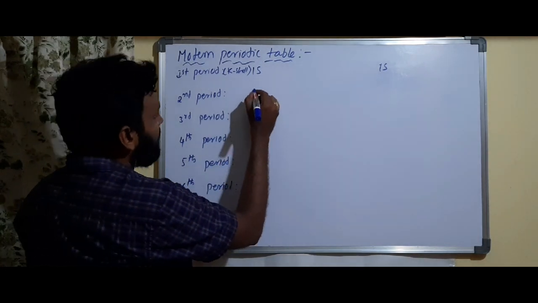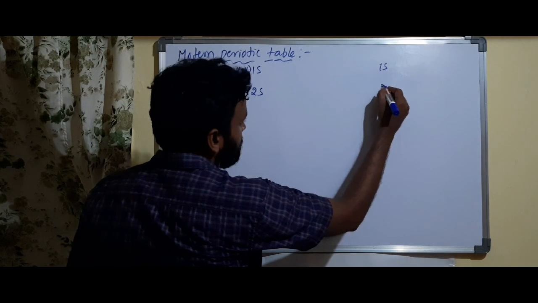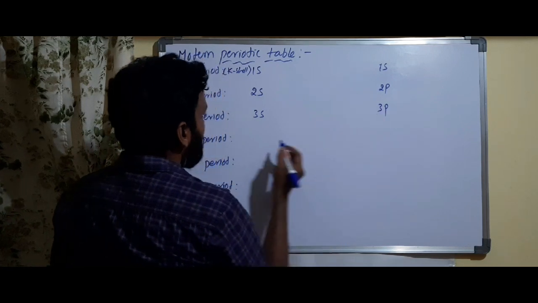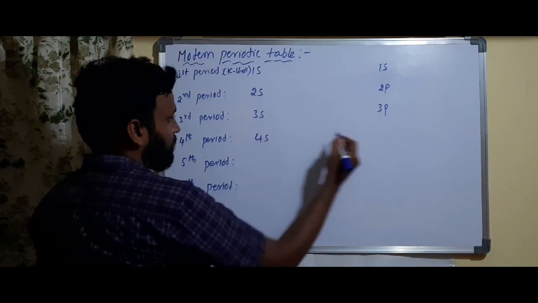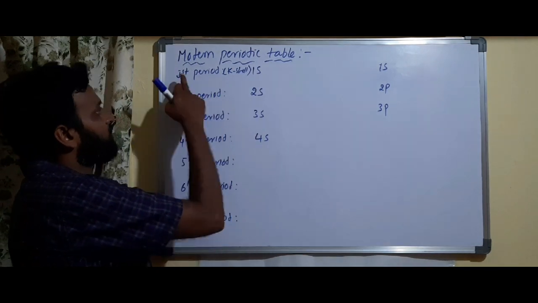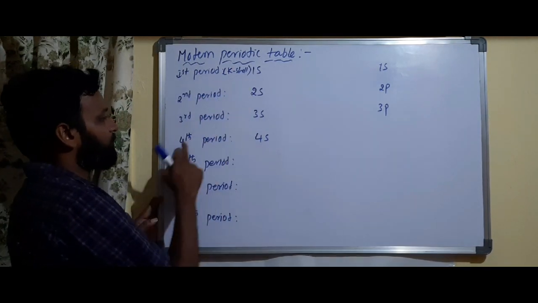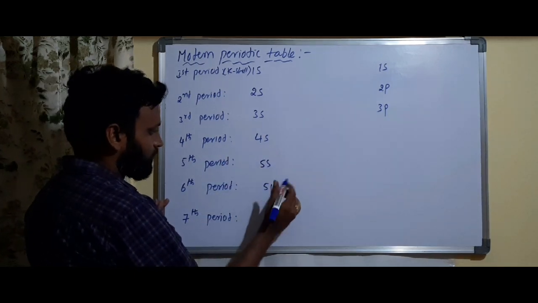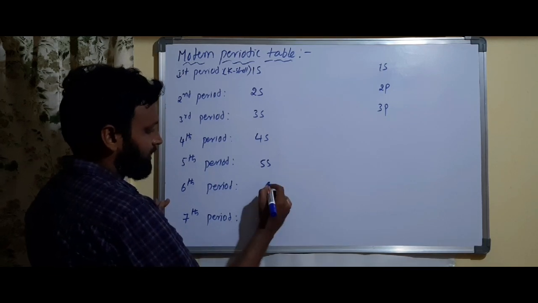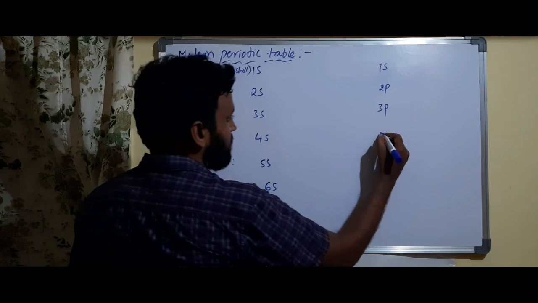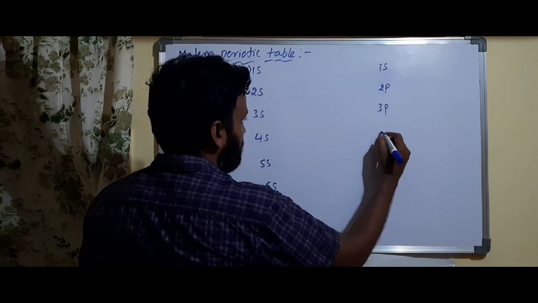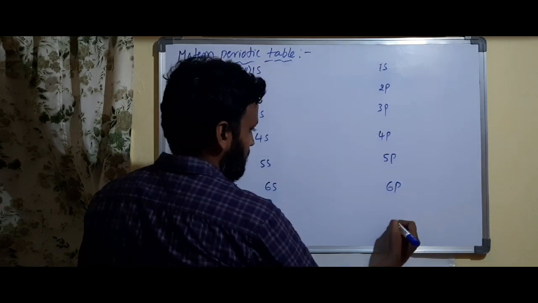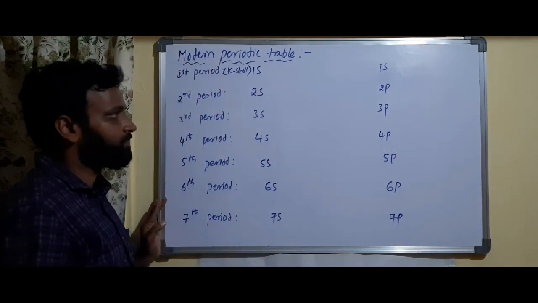Yes? Okay. Second period starts with 2s and ends with 2p. Third period starts with 3s, ends with 3p. Fourth period starts with 4s. So first period 1s, second period 2s, third period 3s, fourth period 4s. Otherwise write it like this: 4s, 5s, 6s and 7s. It ends with 2p, 3p, 4p, 5p and 6p, 7p, like this.